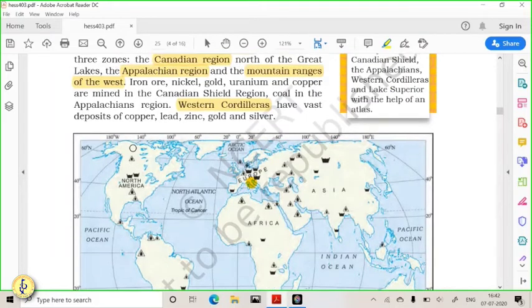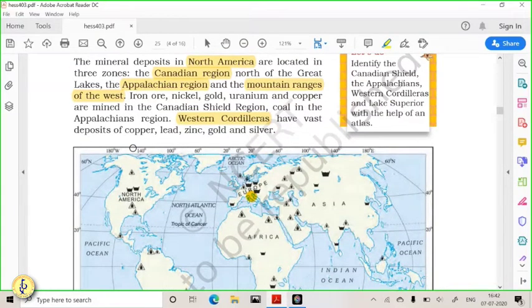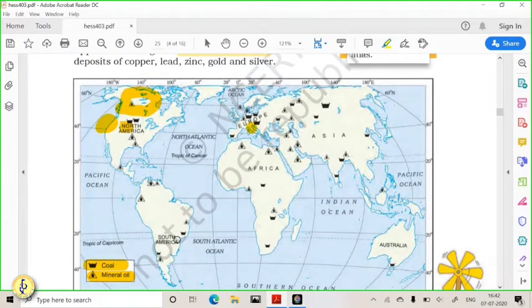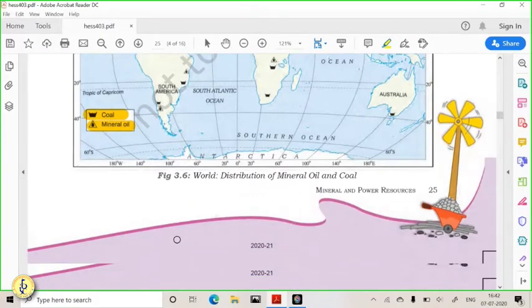Let us go to North America. North America has three important mineral regions. First is the Canadian region, then the Appalachian region, and the Western Cordillera, or Western America, which has huge deposits of minerals. These three regions of North America are full of different types of minerals. Like you have copper, gold, zinc, silver, coal, natural oil and gas. So these different minerals are present over here.